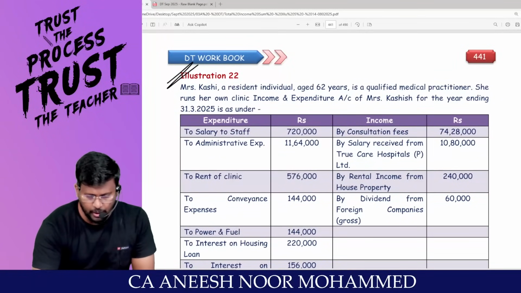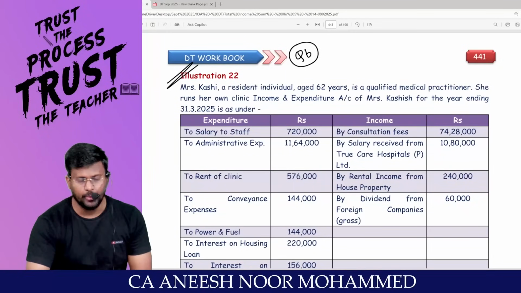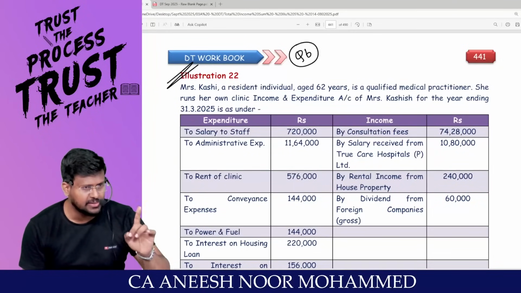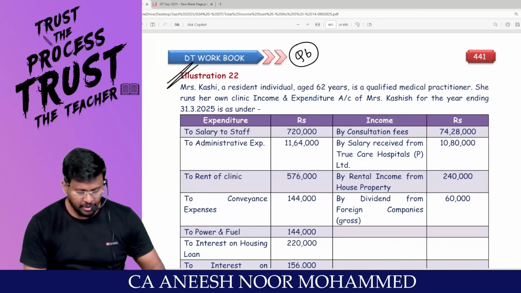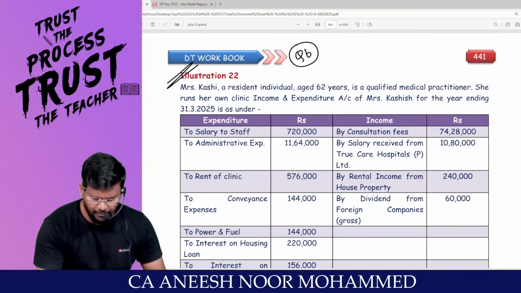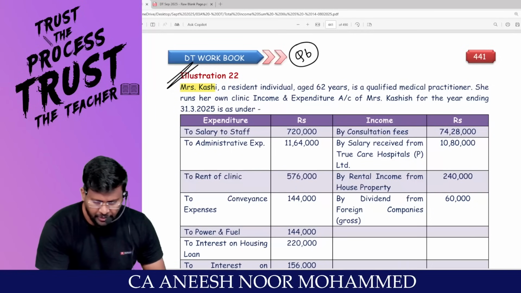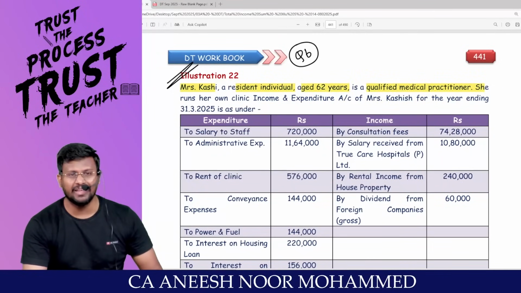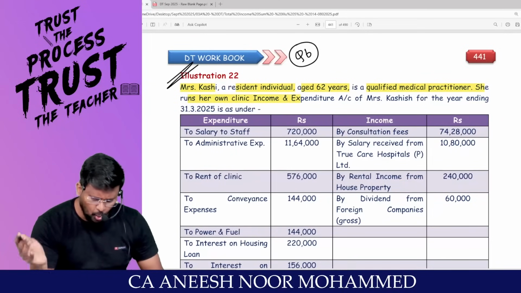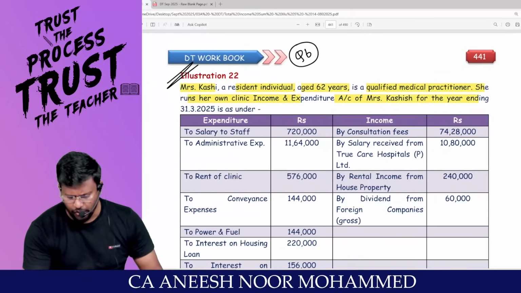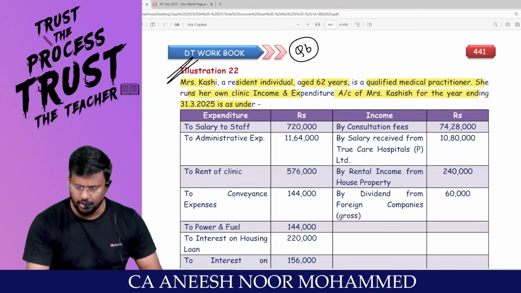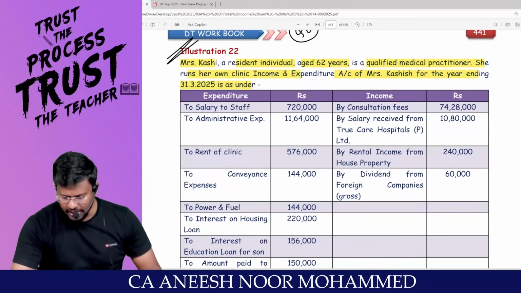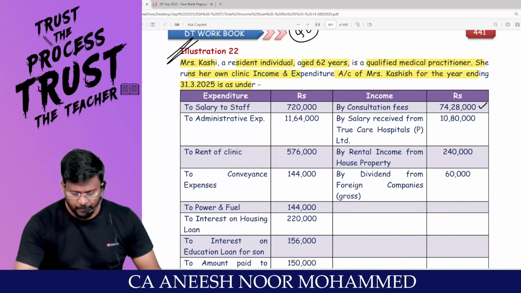So we are moving into the sixth question of the computation of total income. This area will come for 15 marks in the exam. Don't be ignorant. Mrs. K, a resident individual aged 62 years, a qualified medical practitioner. She runs her own clinic. Income and expenditure of Mrs. K for the year ending 31/3/2025 is as under. For a doctor, consultation fees is PGBP income. Am I right?